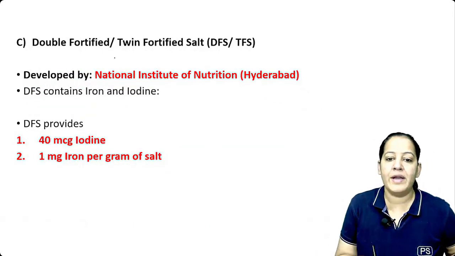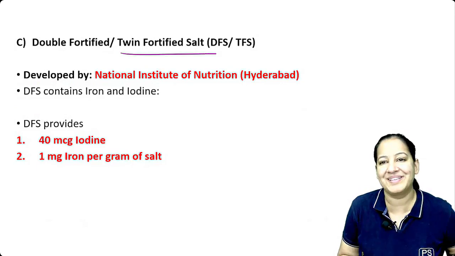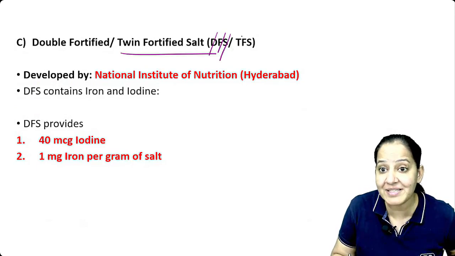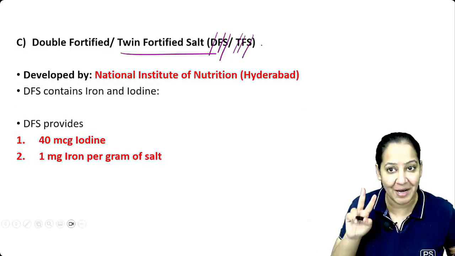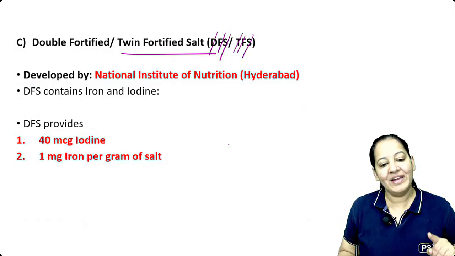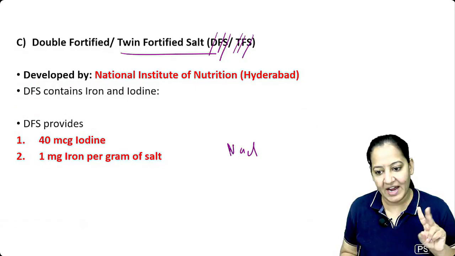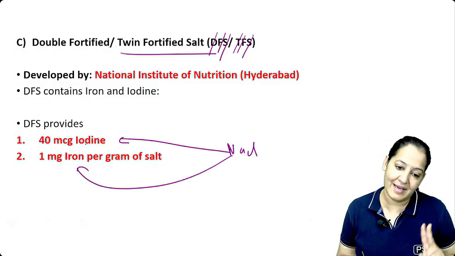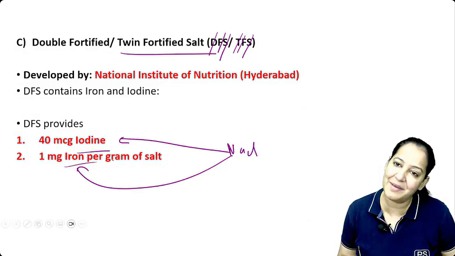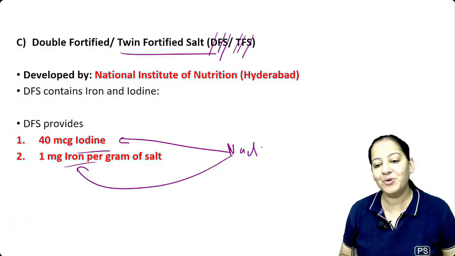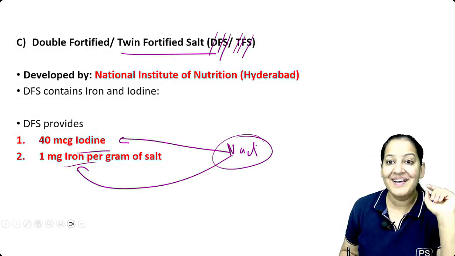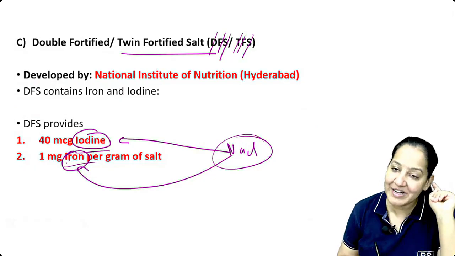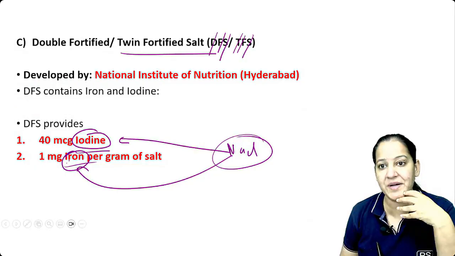Or else nowadays we use double fortified salt. It is known as double fortified salt, DFS, also known as twin fortified salt. Double is twin. We take the salt, NaCl, and add two things in that, iodine and iron. Because the government is saying, yes, goiter is common, but iron deficiency anemia is also common in India. So why don't we fortify the salt with two things? Iodine to prevent goiter and iron to prevent anemia. See how much the government is doing for us.